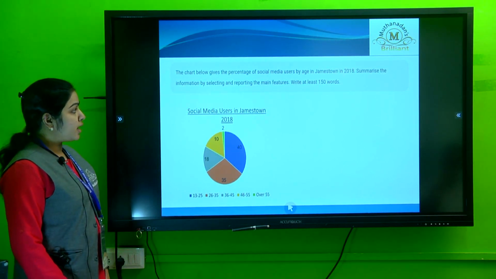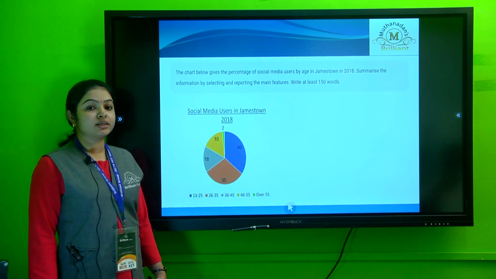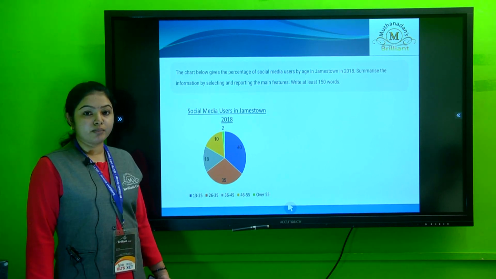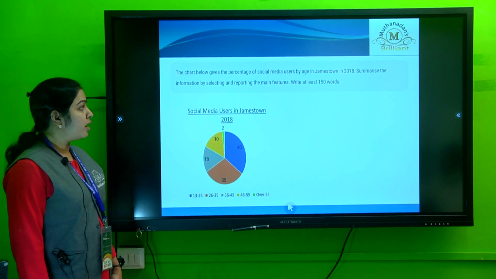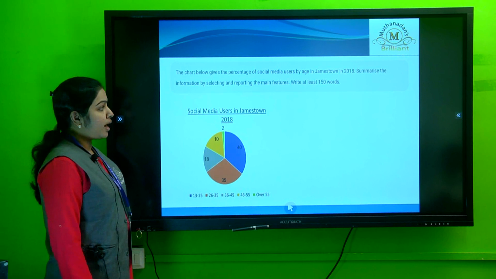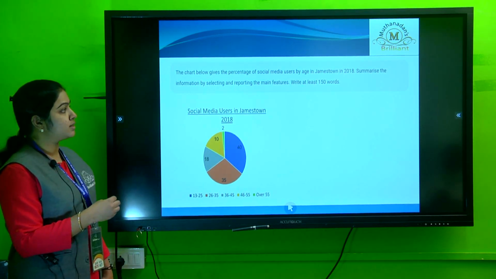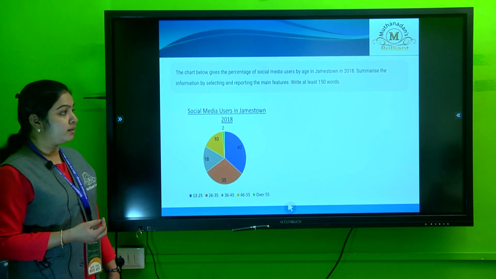In writing task 1 of academic, we have multiple questions based on charts, graphs, diagrams, flow diagrams and so on. Today I'll be explaining the pie chart and how we have to form the answer and explain the ideas.